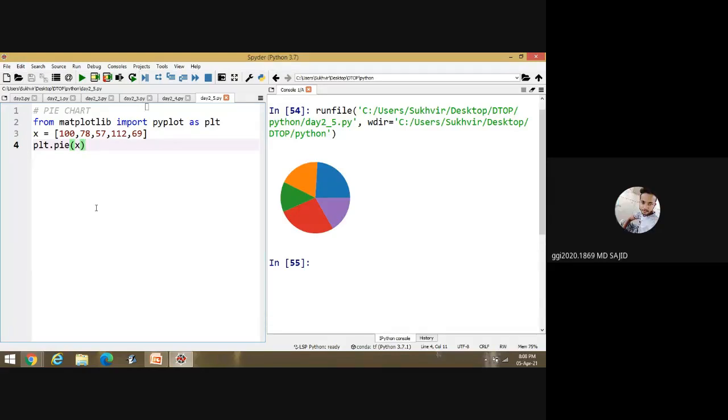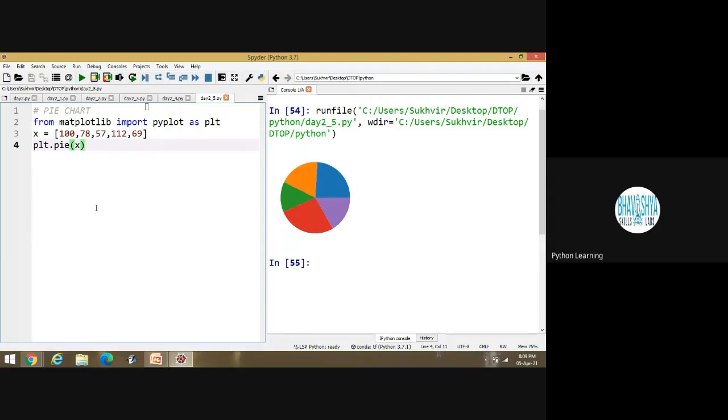Now, some additional features. Sir, we have to write the composition also. Yes, yes, we can write. I am going to discuss that part also, how to work with this pie chart.